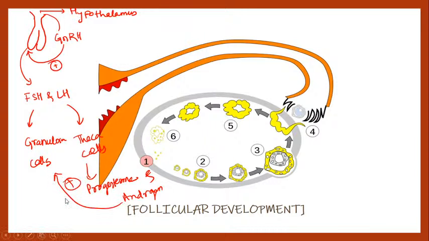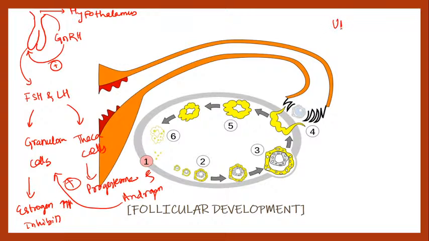The androgen stimulates the granulosa cells, and from the granulosa cells the estrogen will form in a very high number. Also the inhibin, which will act as a negative feedback, and there will also be formation of activin, which will inhibit the inhibin, right? So I hope all the points are clear to you.